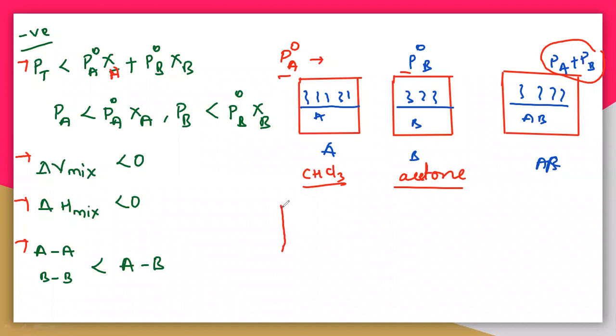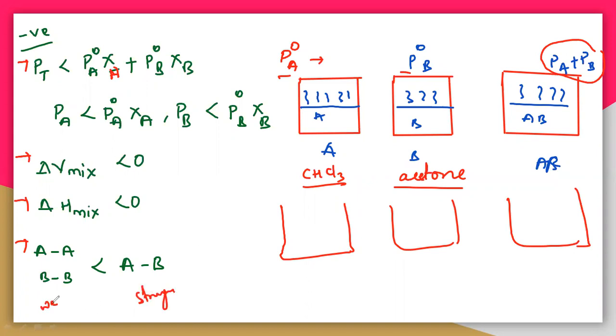So see here, the interactions of A comma A and B comma B are lesser compared with A comma B. That means A comma B is having a stronger interaction compared with A comma A, and A comma A is weaker. The interaction of A with A, which is at some distance, is very weak compared with AB.